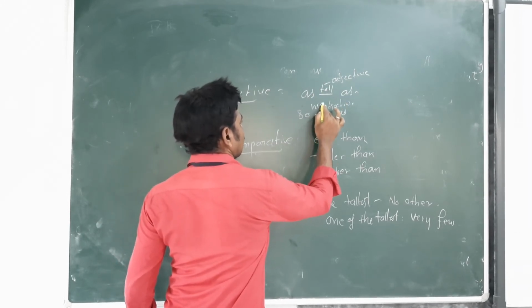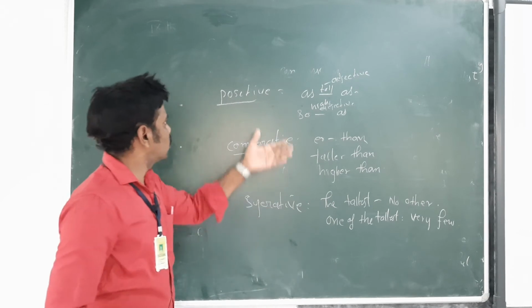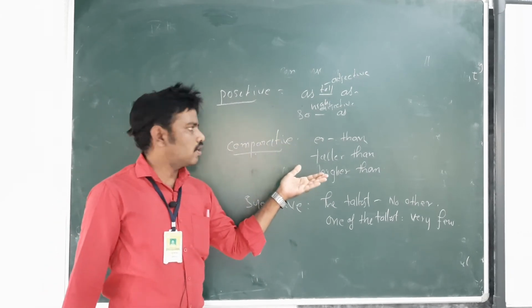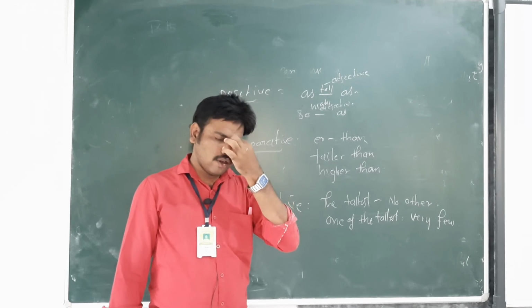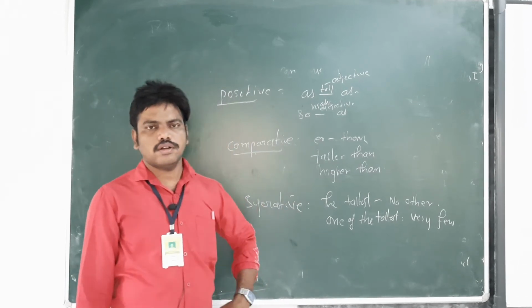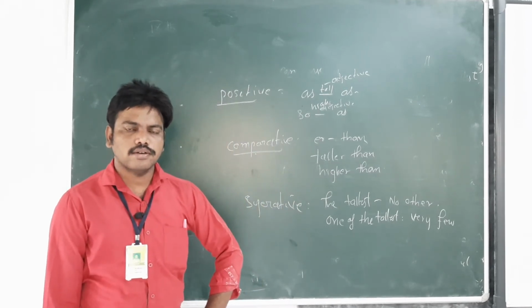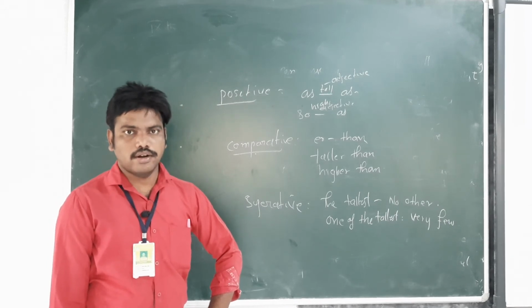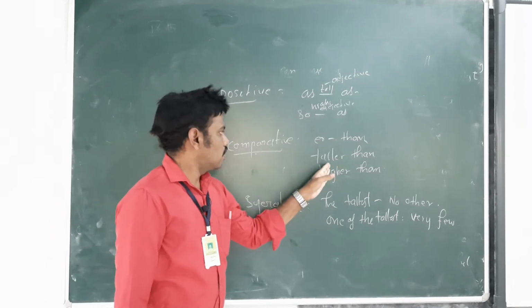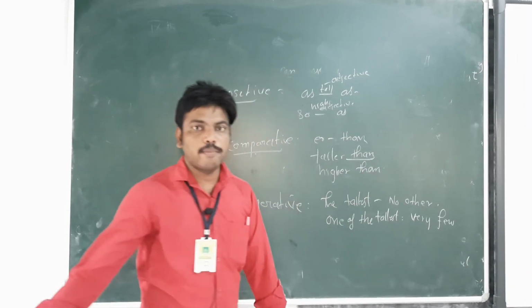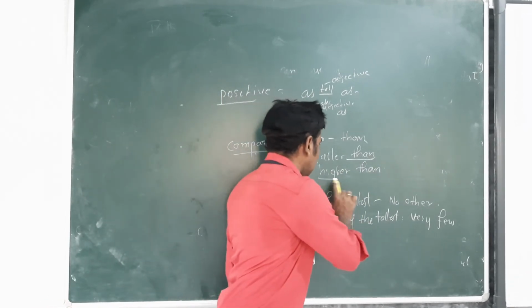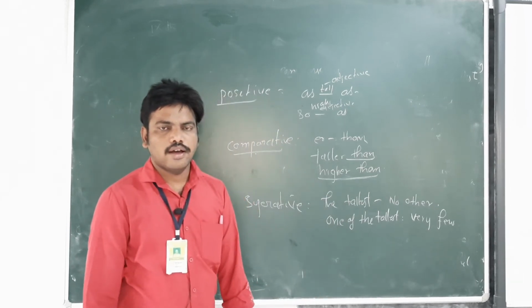These are the words that come in the positive degree. Next, comparative degree: -er plus than. -er means words like higher, lower, faster, smaller, larger, bigger, richer. So -er plus than: faster than, taller than. We should use than in the comparative degree. Next one, higher than.